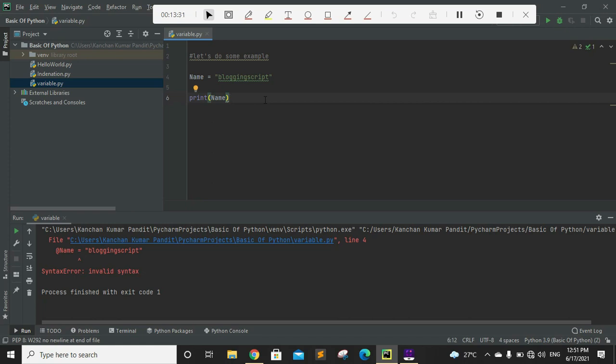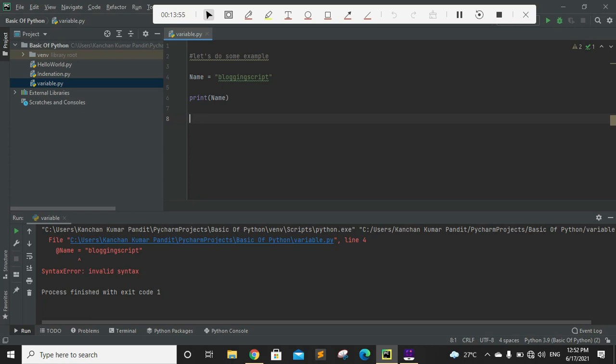The third thumb rule is that variables are case sensitive, so you cannot access a variable with a different case. And the fourth thumb rule is special characters are not allowed in the variable name. Okay, so I hope the concept is very clear to you. Let me give you some more examples and show you what more kinds of variables you can create.